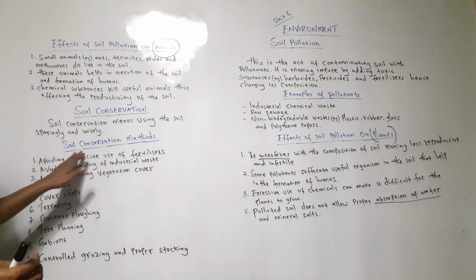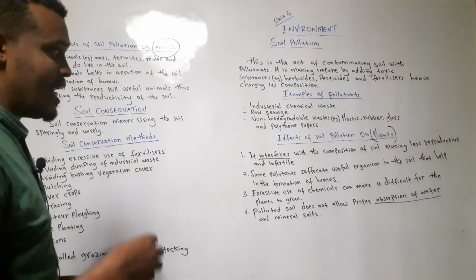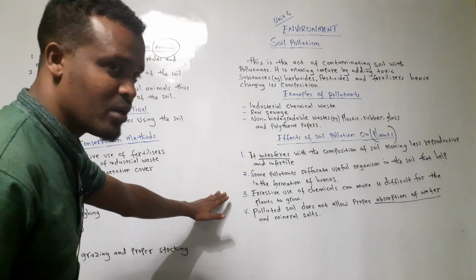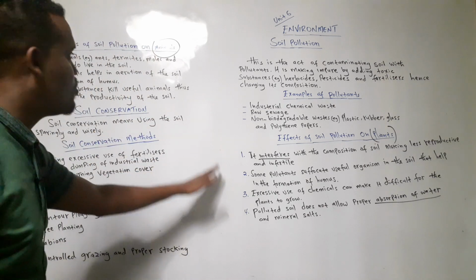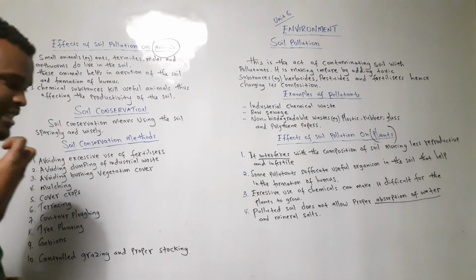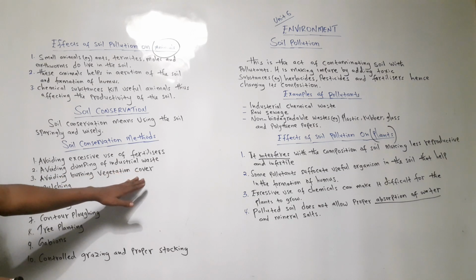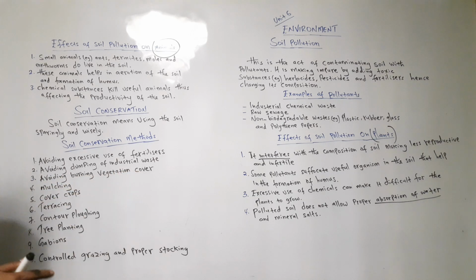Now let's see soil conservation methods. Avoiding excessive use of fertilizers. When you add a lot of fertilizers, these are the effects. So far we have seen what will happen to the plants and to the animals. Avoid dumping industrial wastes. The wastes from the industries, if you add them a lot, remember, the soil will also be polluted. Avoiding banning vegetation cover.